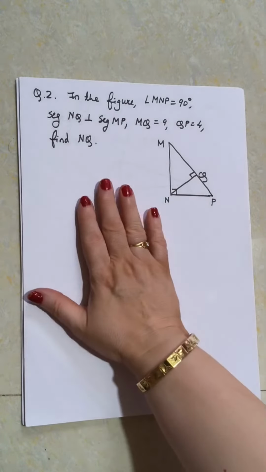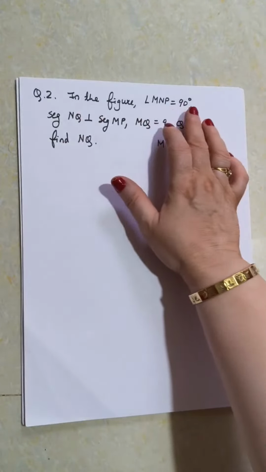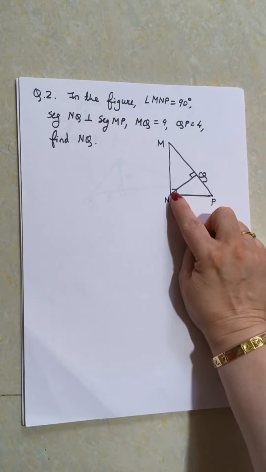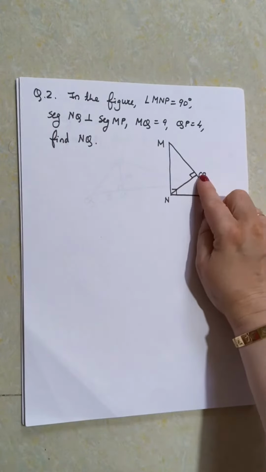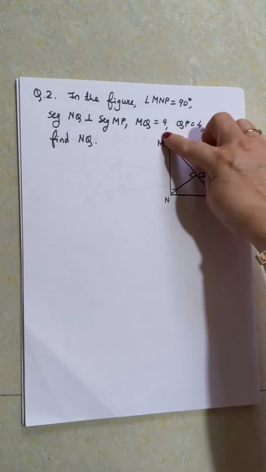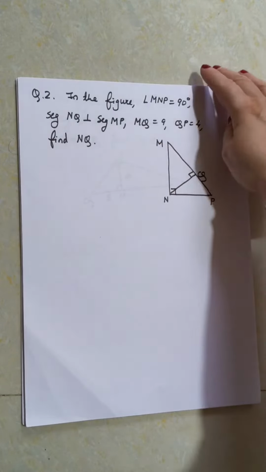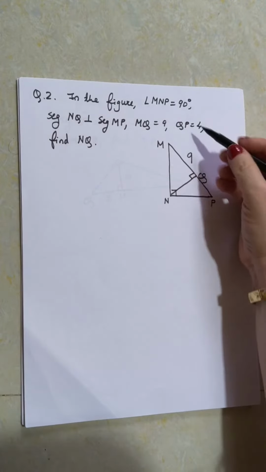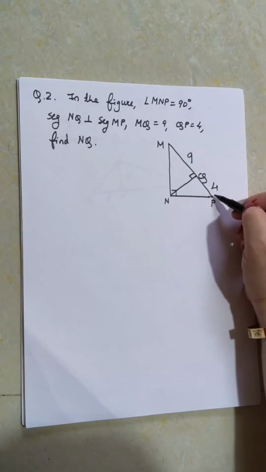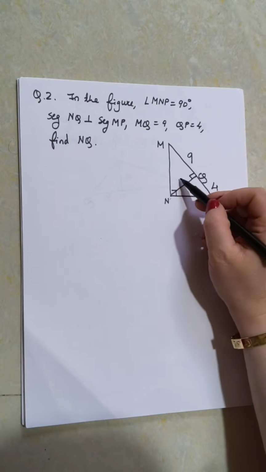So what is there in question number 2? In the figure, angle MNP is 90 degrees. You can see this angle is 90 degrees. And segment NQ is perpendicular to segment MP. Then MQ is given, 9, and QP is given, that is 4. And what is asked? That is NQ.